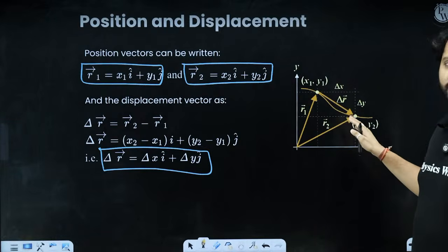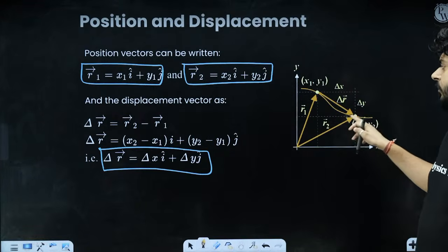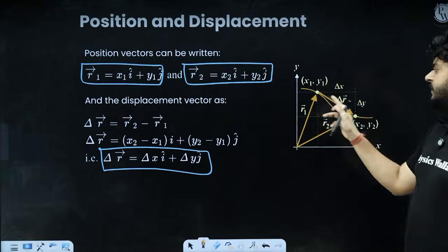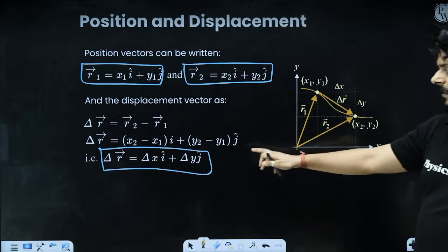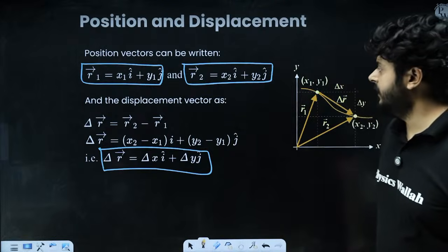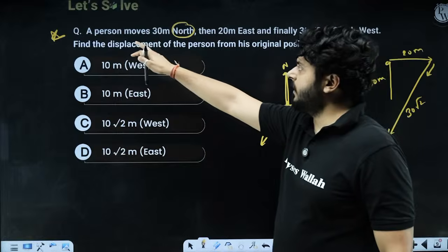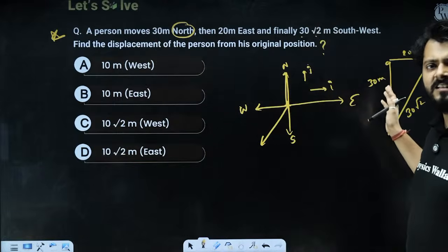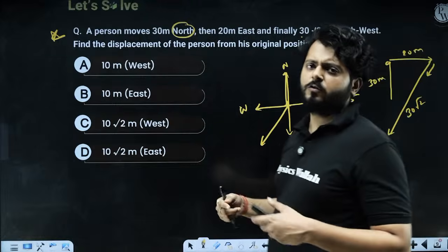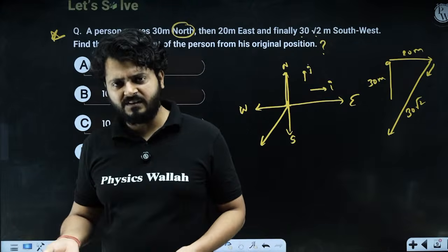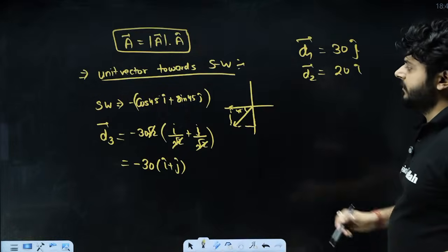To find the displacement vector, if you are moving from a place where the position vector is r1 towards a place where the position vector is r2, the displacement vector will be r2 minus r1. And here a person is moving in this direction, so the net displacement they are talking about is the vector summation of all three displacements. This is how you can find the net displacement in two dimensions.